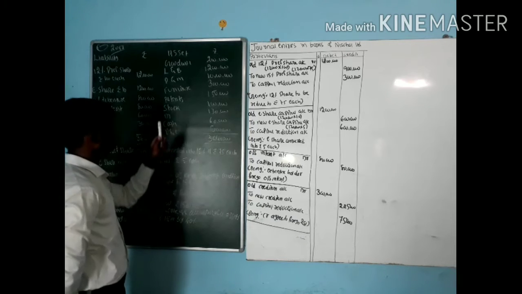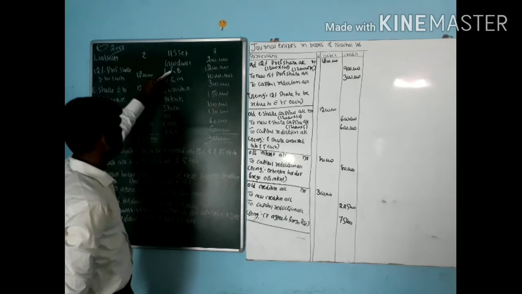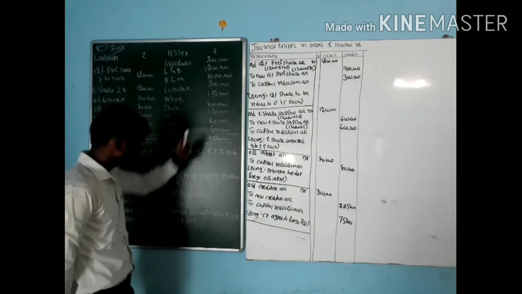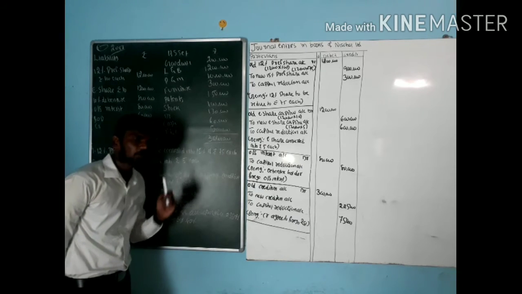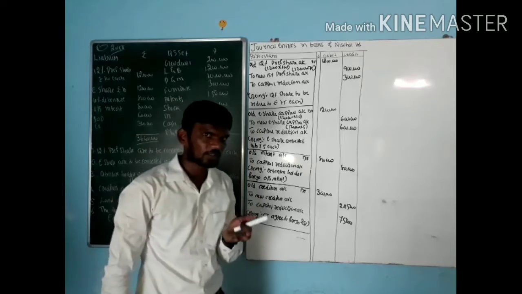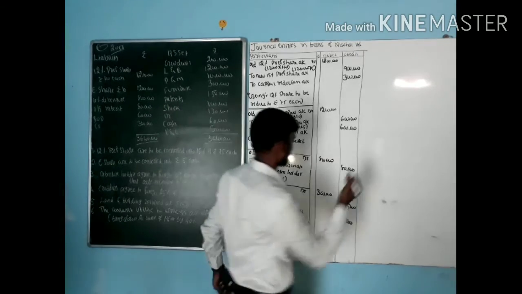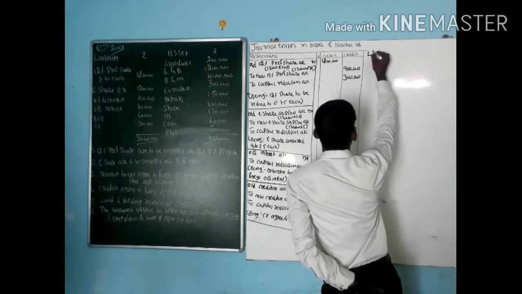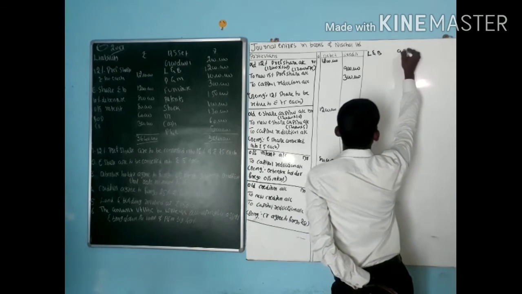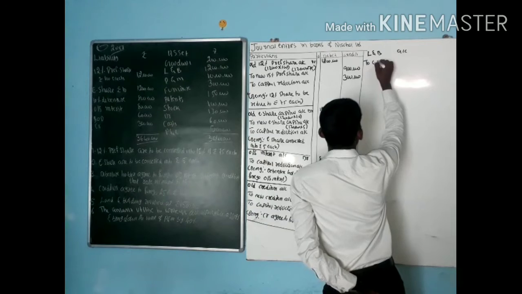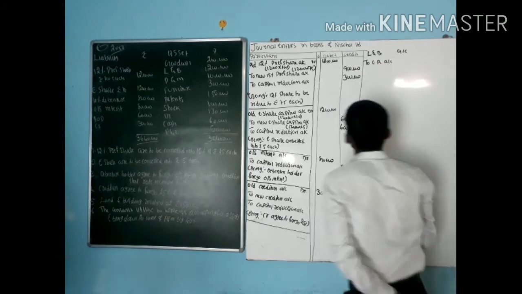How much is the previous value? Land and building previous value is 12 lakh. Present value is 15 lakh. So we are getting profit or loss here. We are getting profit. If you are getting any kind of profit, what is the entry? Land and building account debit to capital reduction account.